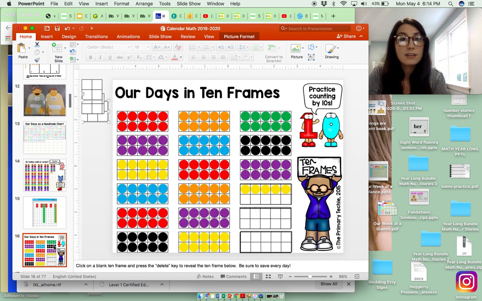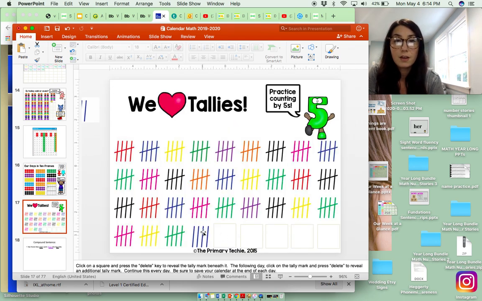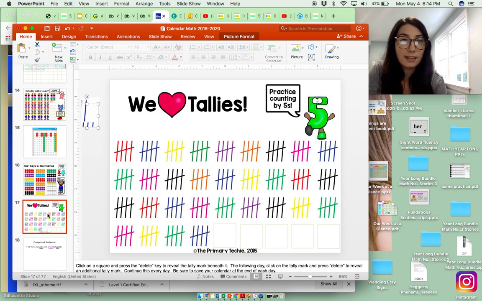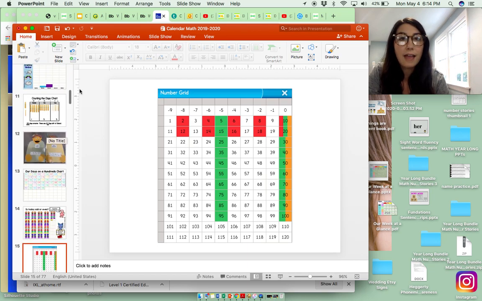Now let's go to your tallies, and you are going to add 1 tally in this box, and you get to slide on down today. 1, 2, 3, 4, 5 hits the floor. And let's count by 5s. 5, 10, 15, 20, 25, 30, 35, 40, 45, 50, 55, 60, 65, 70, 75, 80, 85, 90, 95, 100. So that is all for calendar today.